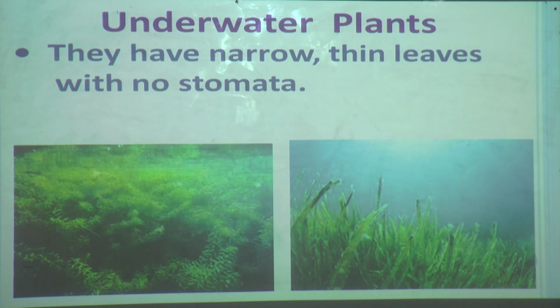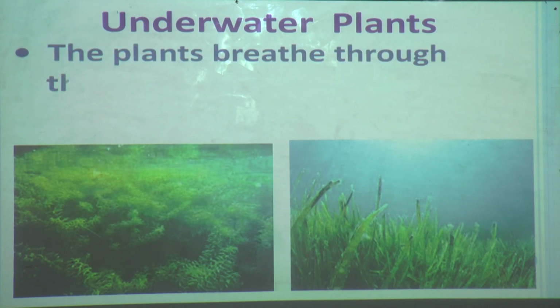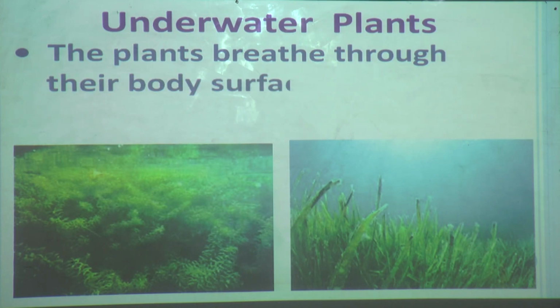Now we will see how they can survive here or how they are taking carbon dioxide. See, the plants breathe through their body surface. Plants that grow in different places change their behavior, they change their body parts to adjust with the surrounding.